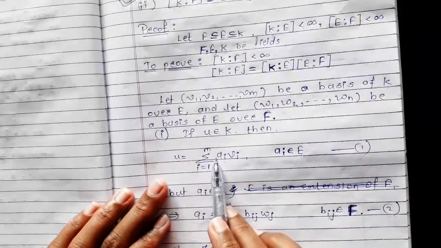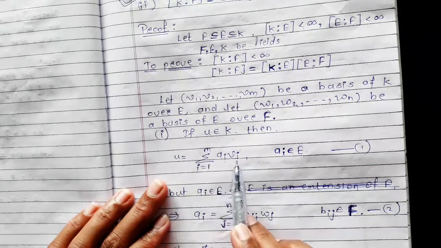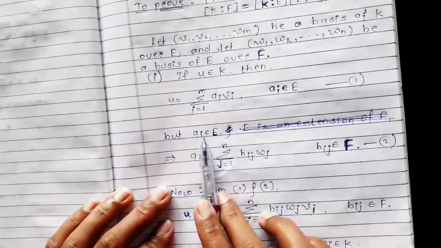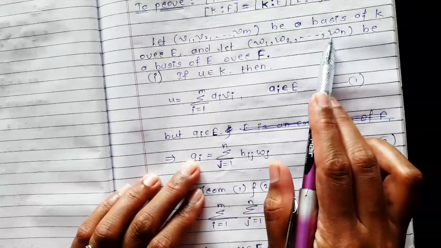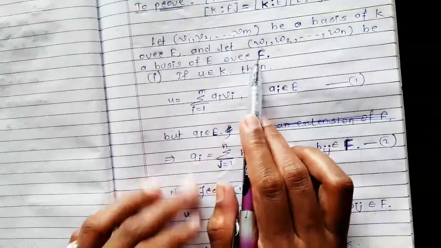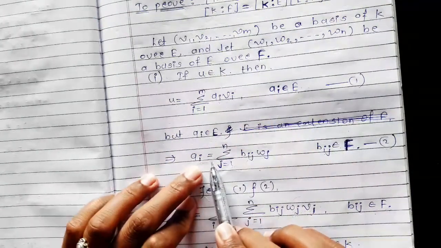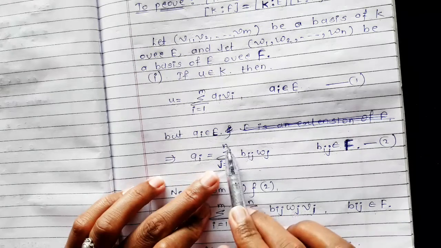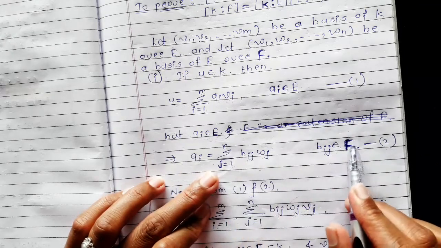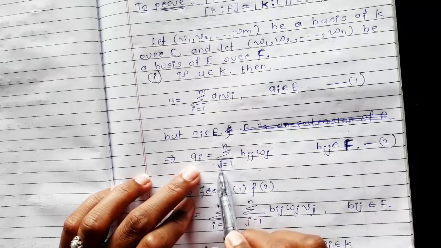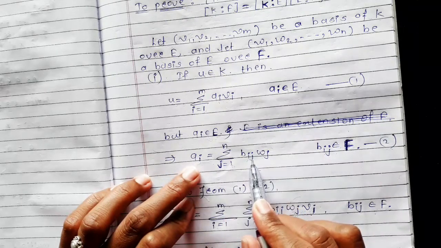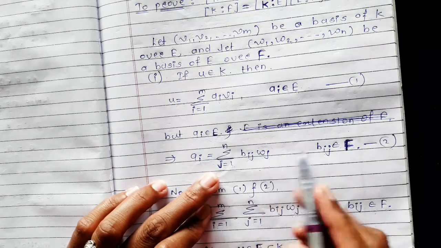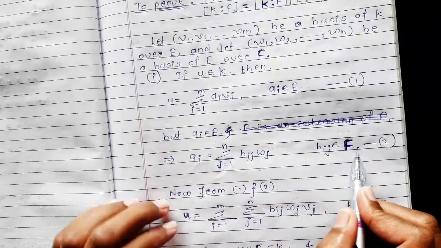So u equals summation i from 1 to m of ai times Vi, where ai belongs to E. But as ai belongs to E and W1, W2, up to Wn is a basis of E over F, this gives that ai can be written as a linear combination of the Wj's where j runs from 1 to n, and bij belongs to field F. That is, ai equals summation j from 1 to n of bij times Wj, where bij belongs to field F.